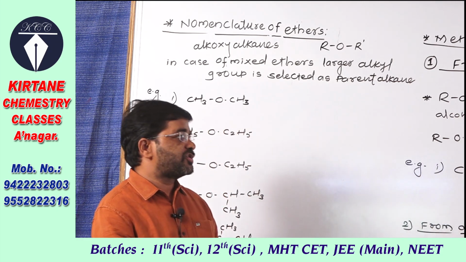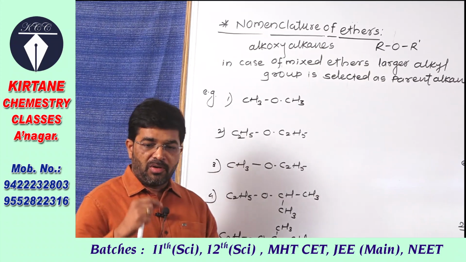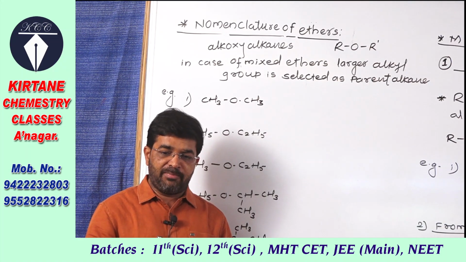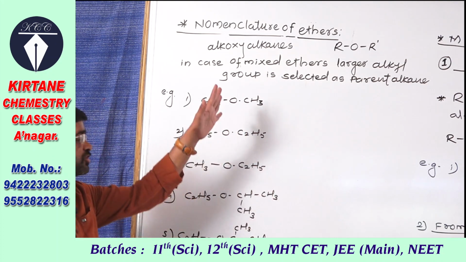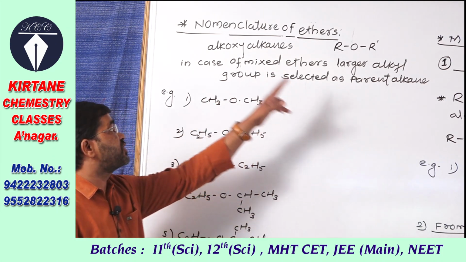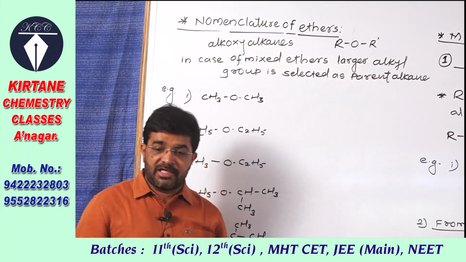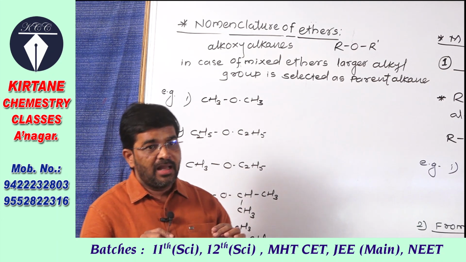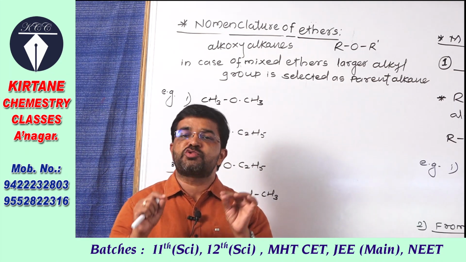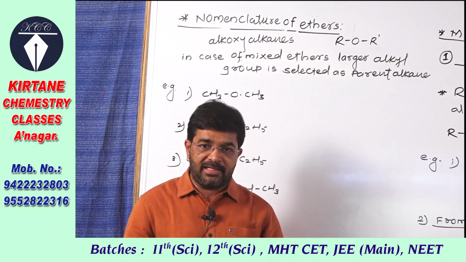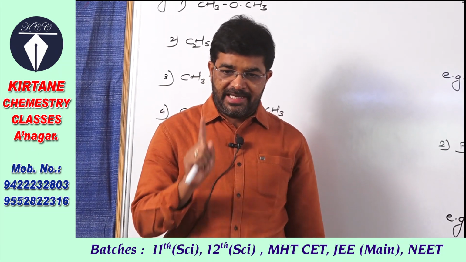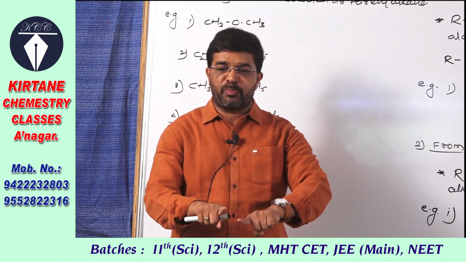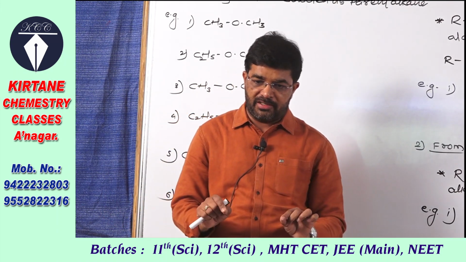Here see, first of all some important rules to write the names of ethers. I am telling you, and after that we have to study some structures. In the starting we studied that ethers are alkoxy derivatives of alkane. Means from an alkane, one hydrogen atom is replaced by an alkoxy group.